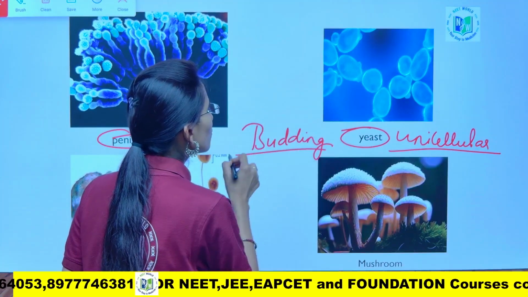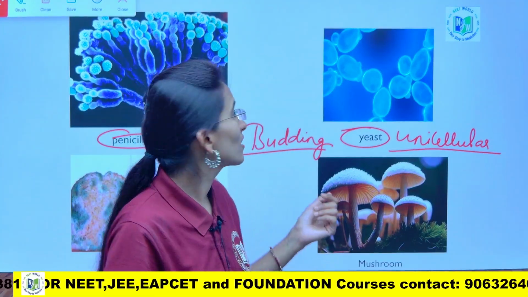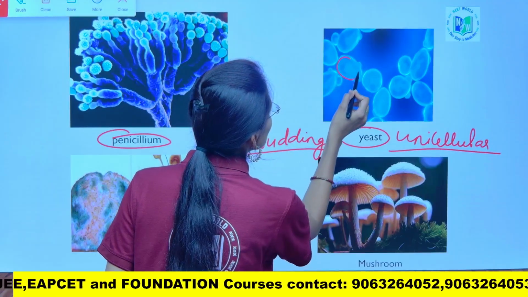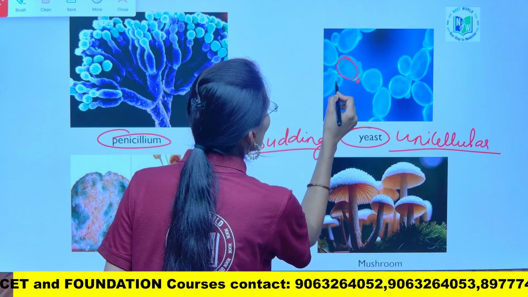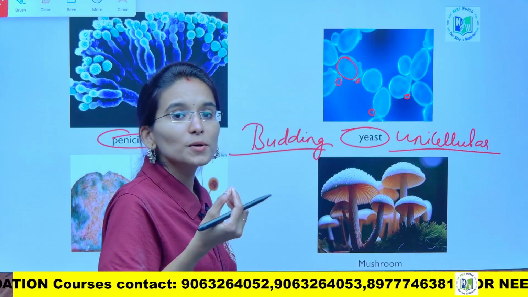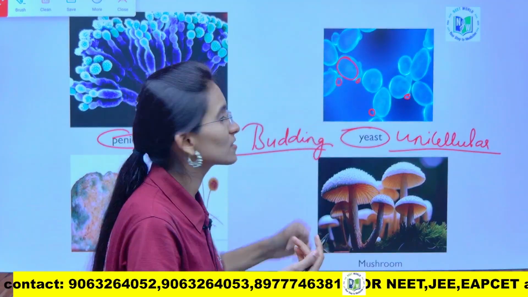So what is the mechanism, and how does this budding process occur? If we see here, this is the yeast, and small outgrowths protrude from it, called buds, my dear students.